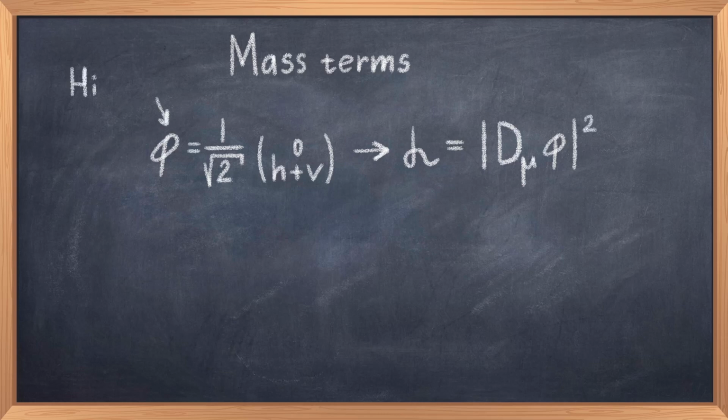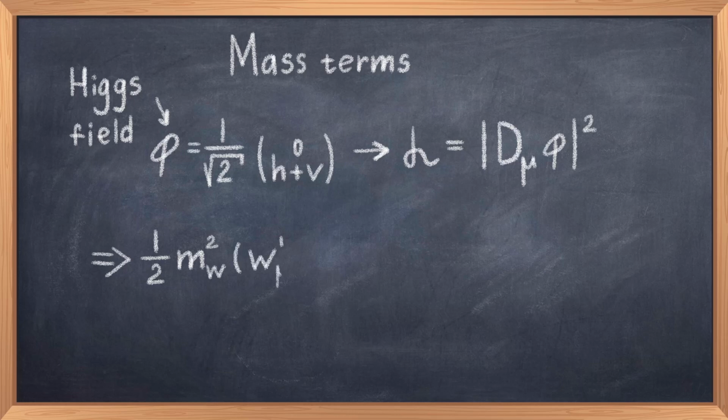And then we do a lot of math and get a lot of terms, but we are interested in the masses. As discussed before, the W- and the W+ boson come from the W1 and W2 bosons. These bosons have the same mass but just opposite charge, and we thus get the 2 terms, a half M_W squared, parenthesis W_mu1 squared plus W_mu2 squared, where the mass of the weak force W bosons is M_W equal to a half g v.